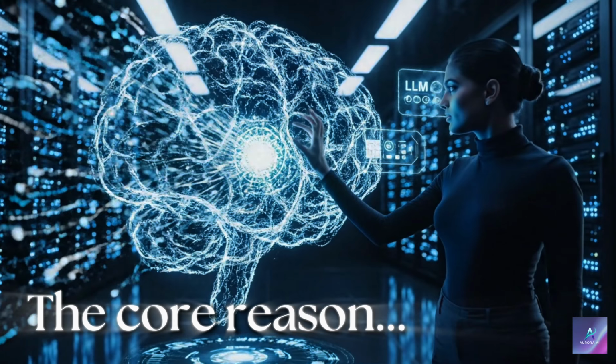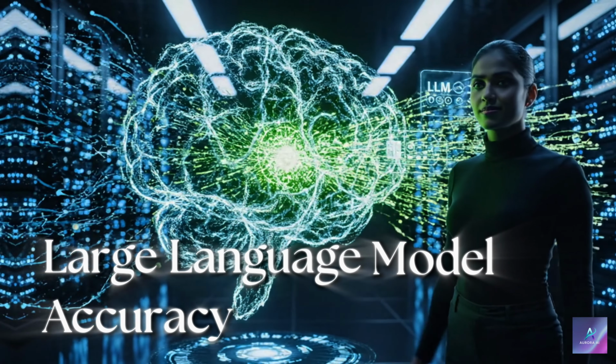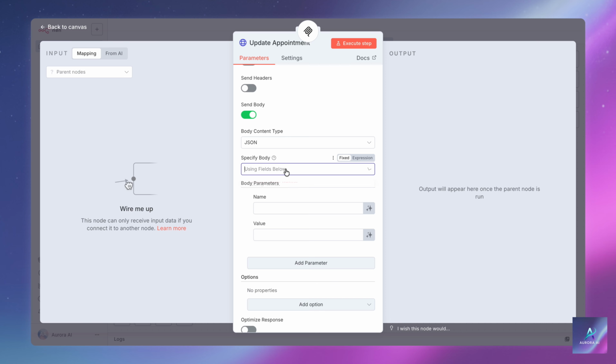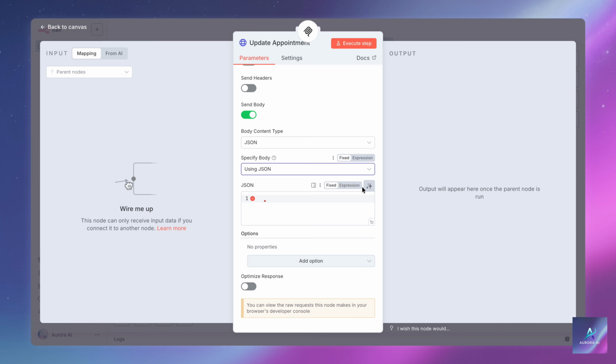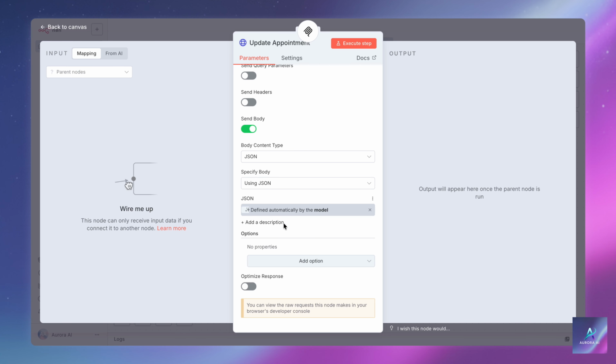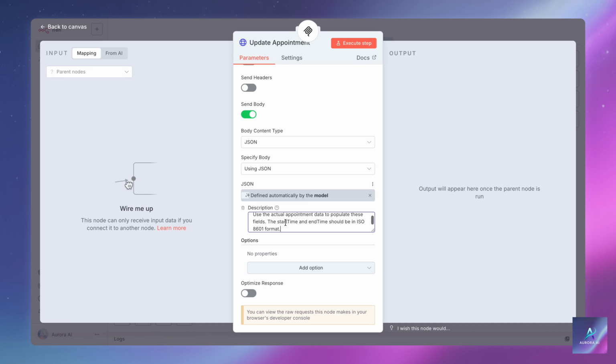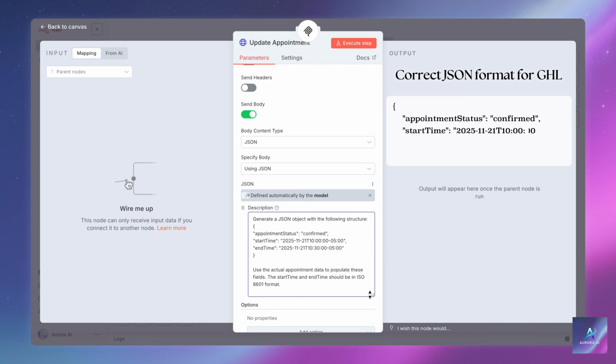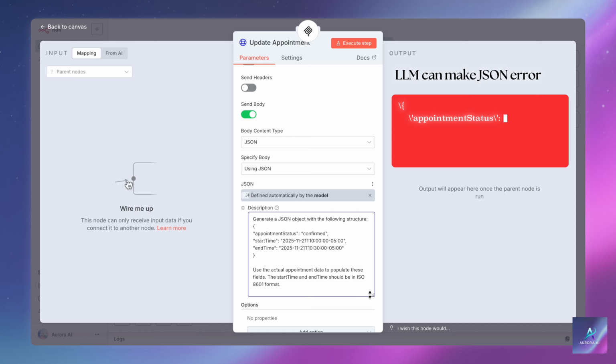The core reason comes down to large language model accuracy. When the AI agent calls the MCP server, the straightforward approach is to rely on the underlying LLM to generate the full, raw JSON body that the HighLevel API expects, directly within that main workflow. While the LLM is brilliant, relying on it to format that complex data, including precise fields like appointment status, start time, and end time, carries a risk of failure. The LLM is likely to make errors in the precise formatting.